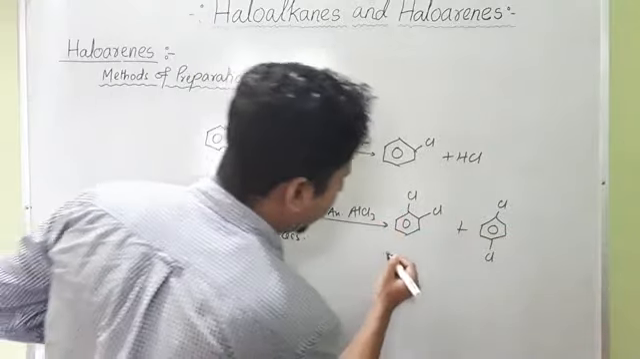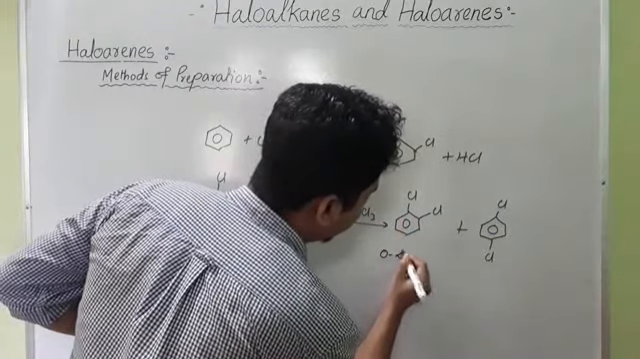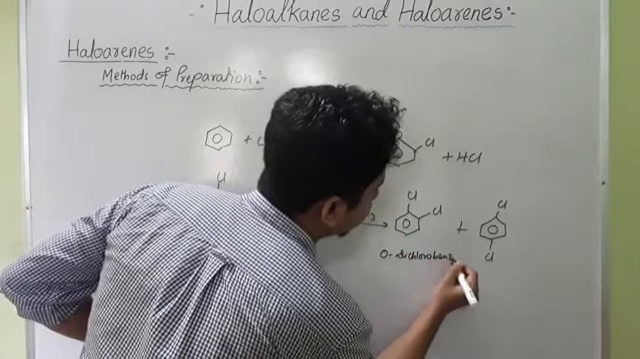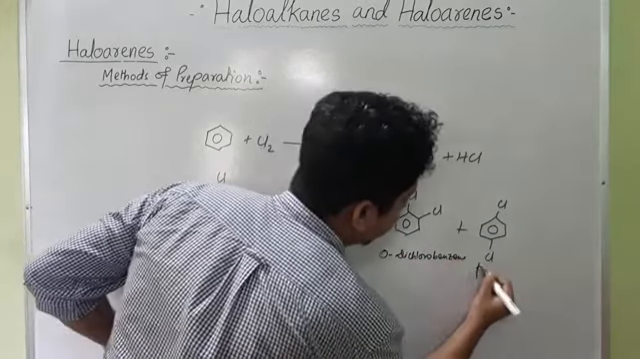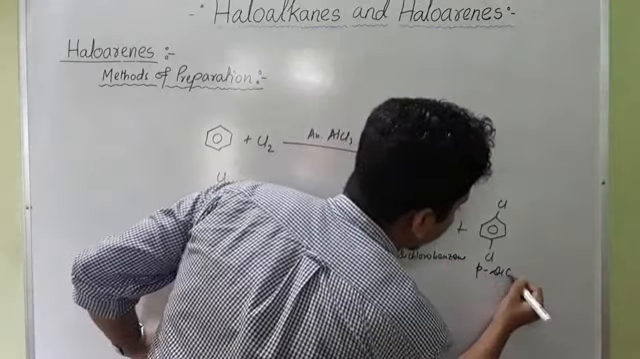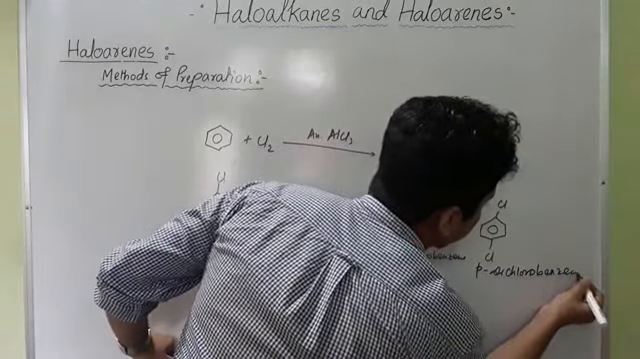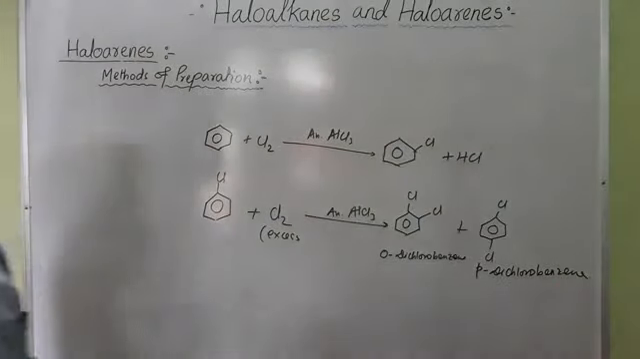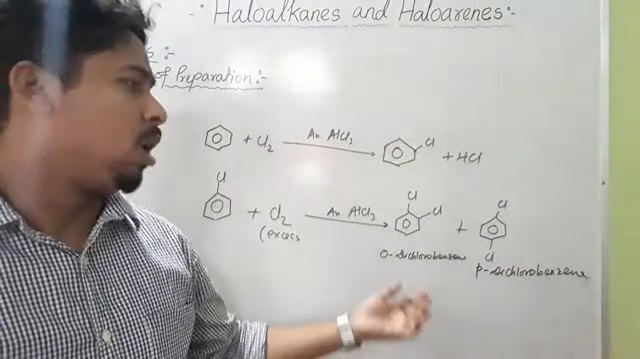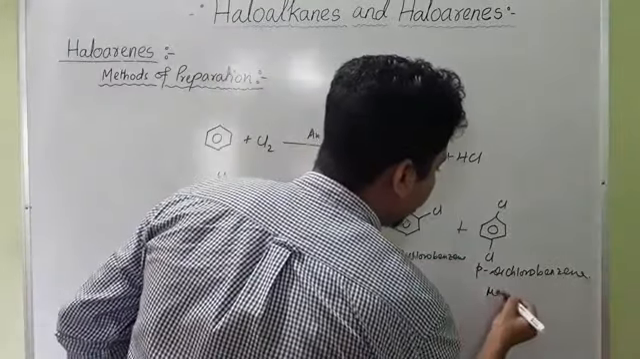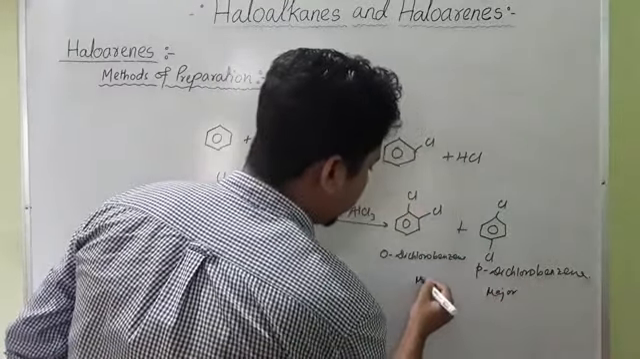So this is the ortho product, orthodichlorobenzene, and this is paradichlorobenzene. So you will get a mixture of product. Now out of these two products, this para product will be the major product, and this is the minor product.